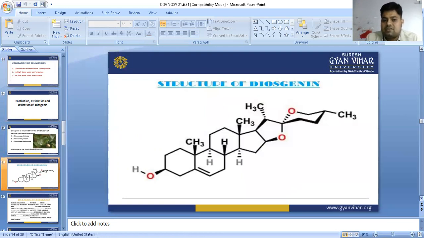The structure is this one. In this structure of diosgenin, we can see a three ring structure, and apart from them two other rings are bound, and a methyl group on the lateral side. This OH functional group is also responsible for therapeutic activity, and this furan moiety is essential for therapeutic activity.